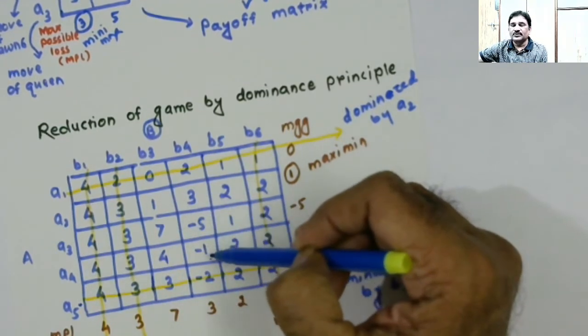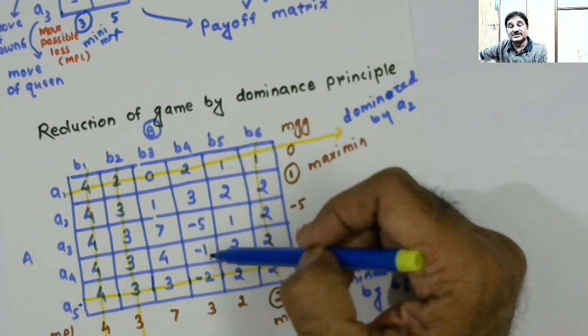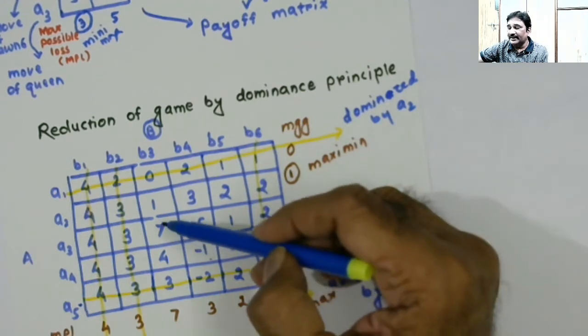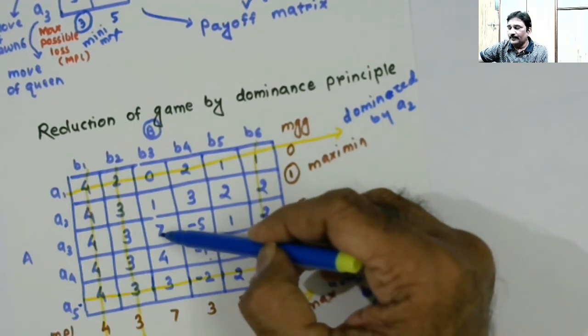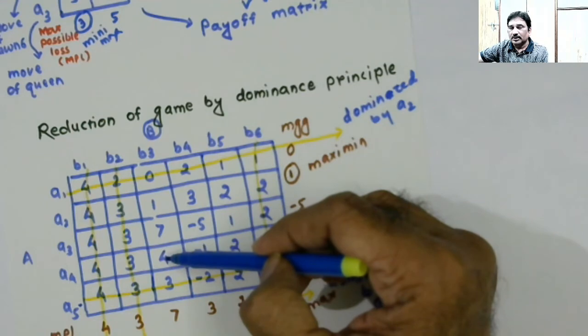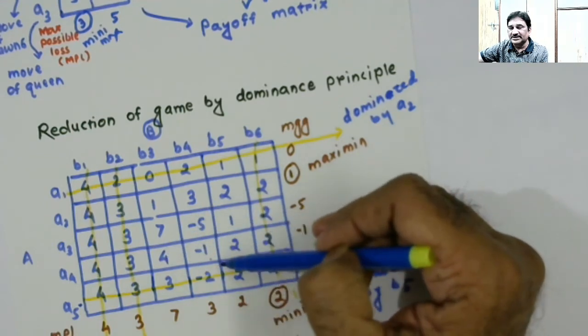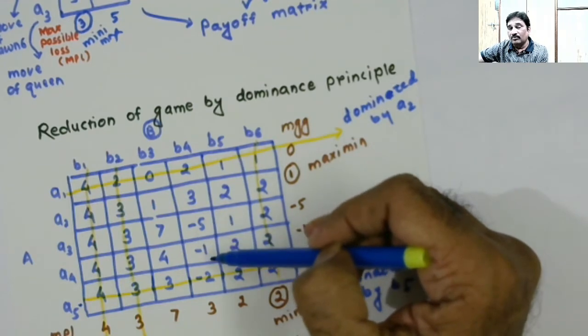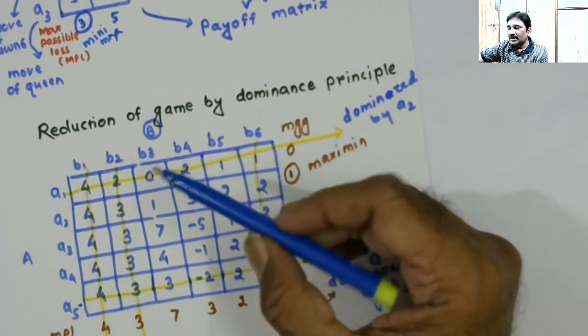3 and minus 1. Minus 1 is less. So no comparison ahead. Then A3 with A4. 7 and 4, 4 is less. Minus 5 and minus 1, minus 1 is more. So leave the comparison.